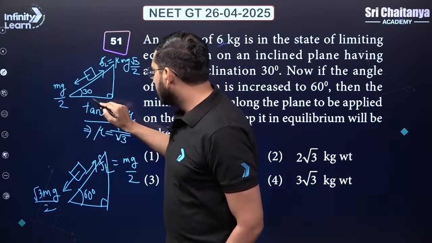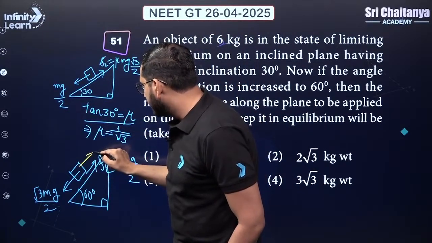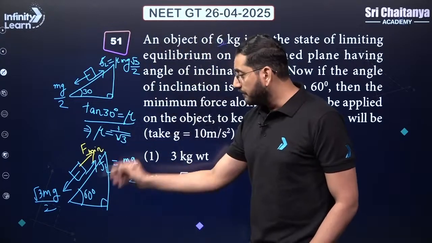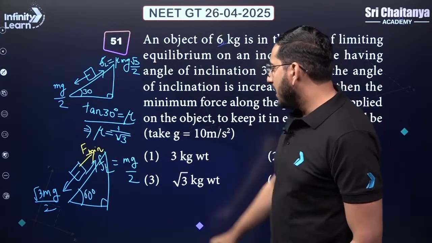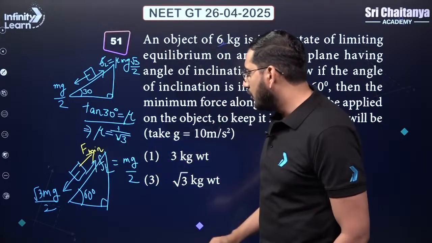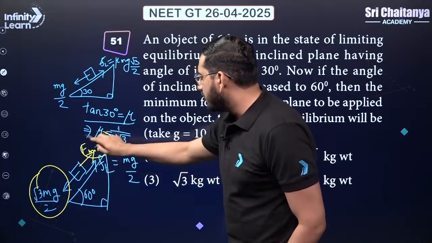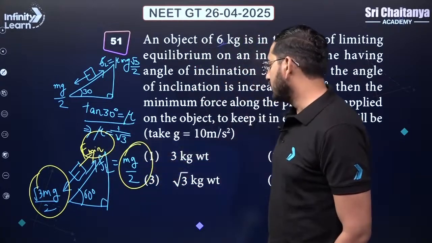And to make it stop to slide, the minimum force required should be applied in the upward direction, right? So F minimum applied should be equal to how much? How to calculate? This value should be equal to F minimum plus mg by 2, okay?